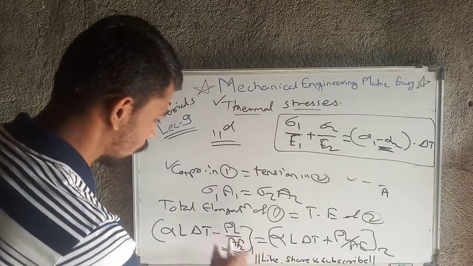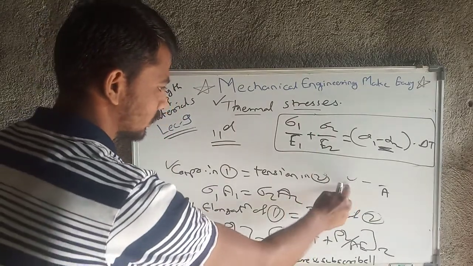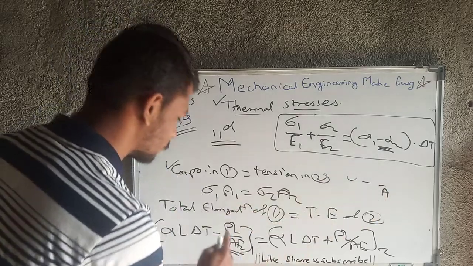But how we reach this, we simply substituted sigma equal to force per unit area,